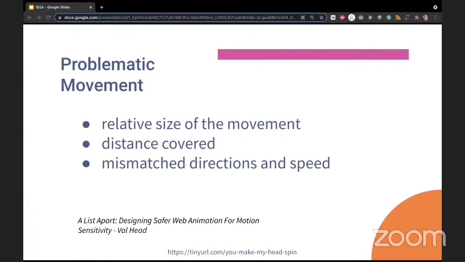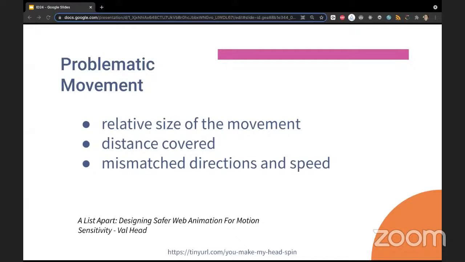Then about problematic movement. The three factors I'm going to talk about are from Val Head's good article from A List Apart called Designing Safer Web Animation for Motion Sensitivity. Yeah, that last word is hard to pronounce.